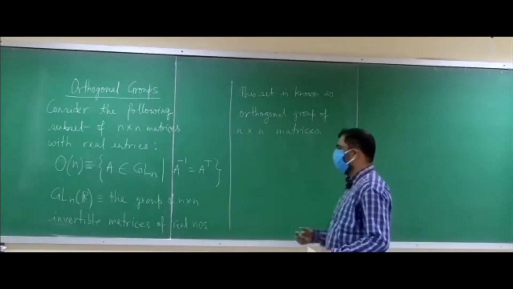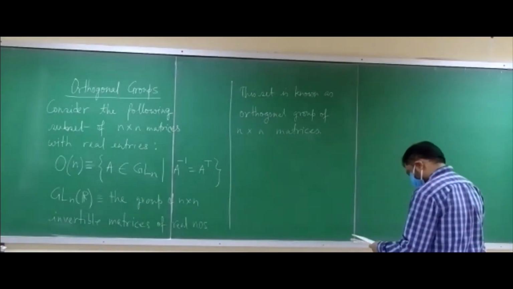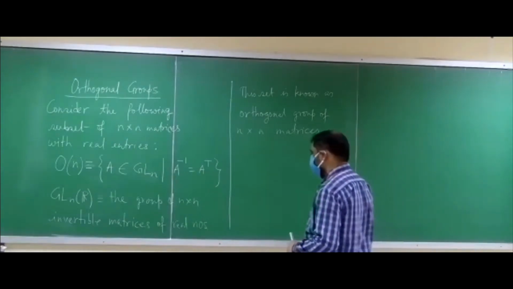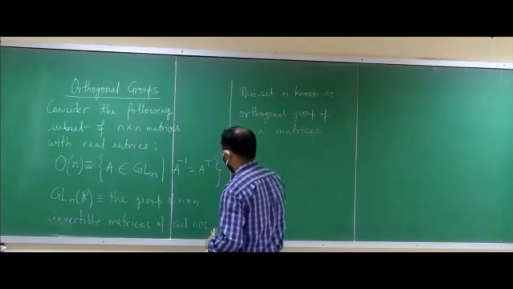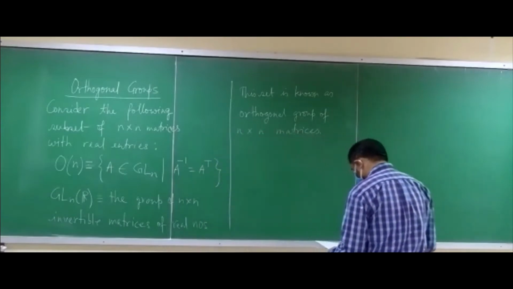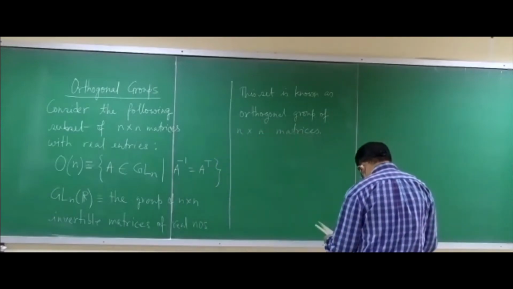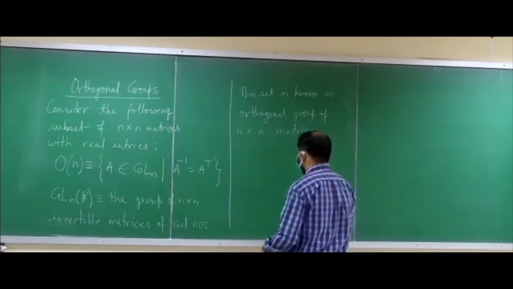So orthogonal group we denote as O(n). These are the n cross n invertible matrices with real entries such that A inverse is A transpose. So this set O(n) is a group under matrix multiplication.